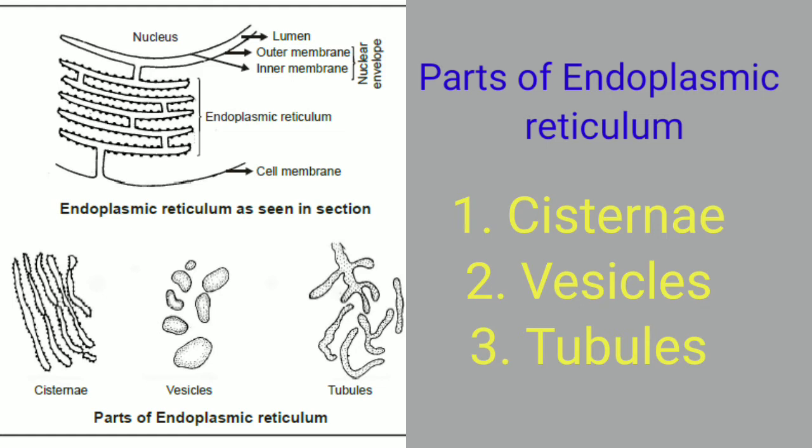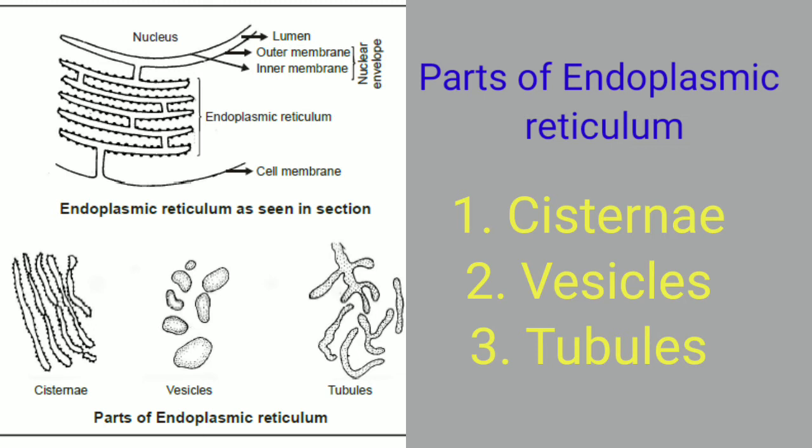Then come the tubules, and from the word tubules you can see that the structures are tube-like. They are tube-like extensions which may be connected with the cisternae or with the vesicles to form a reticular structure. As I have said, the endoplasmic reticulum is called reticular because it appears to be in a network pattern. So the tubules may be connected with the cisternae or with the vesicles, and by that distribution they form a network in the cytoplasm.